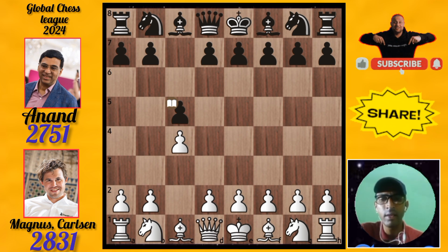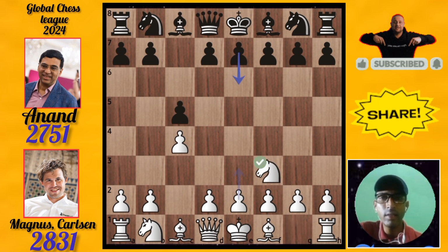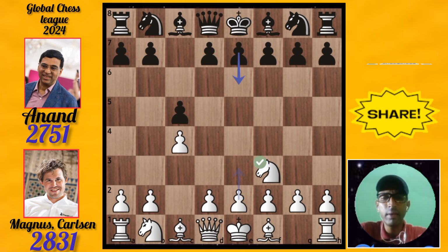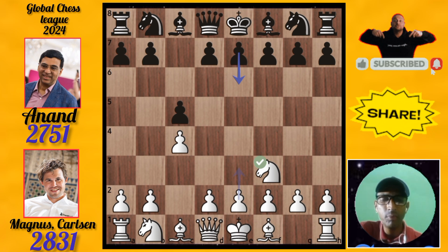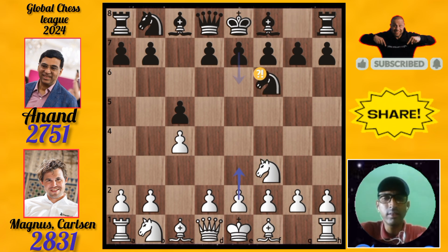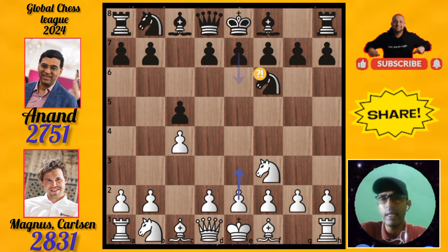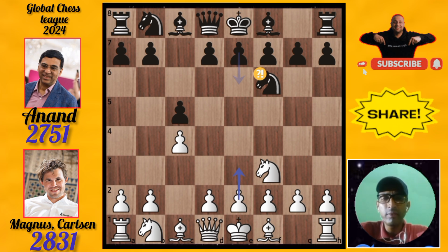Let's start with Magnus Carlsen. Magnus played his knight to f3, developing the knight. Now we will see how Viswanathan Anand, the black player, continues the match. He played his knight to f6. This is an inaccuracy made by Viswanathan Anand. After the inaccuracy, now it is Magnus's turn.